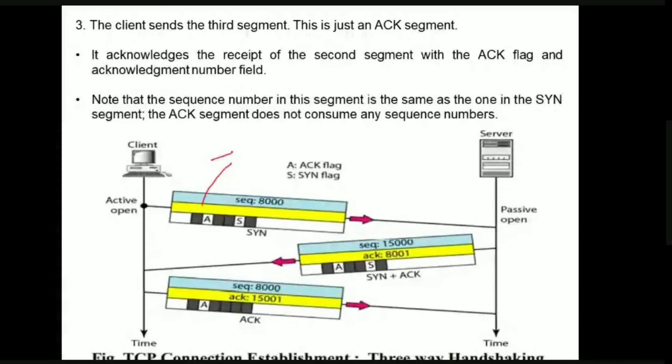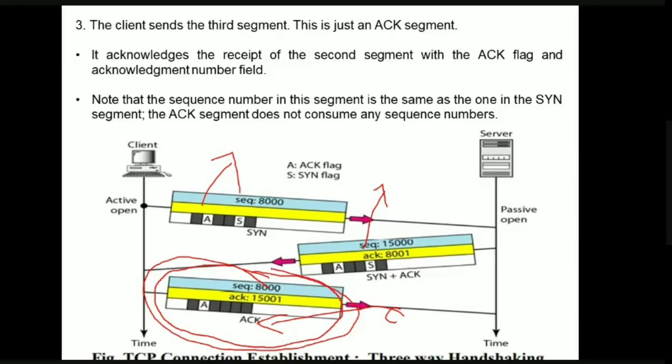In this case, the sequence number is there. But in this case, the sequence number is not there unless this acknowledgement segment is going to carry some data. If it is carrying data, there will be a sequence number. If it is not carrying data, by default, it will not have any sequence number. But this segment and this segment will have a sequence number.